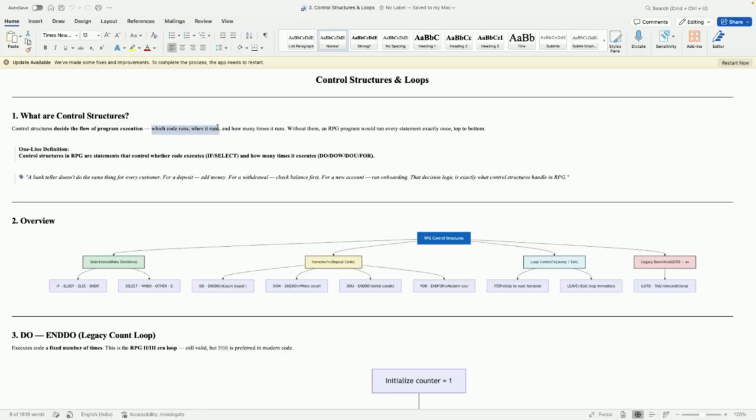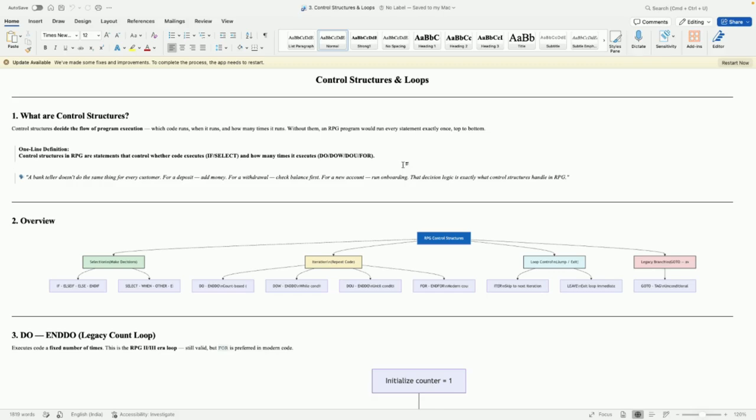Control structures decide which code runs, when it runs, and how many times it will run. Without them, an RPG program would run every statement exactly once, top to bottom. Control structures include do loop, do while loop, do until loop, if else condition, select and when conditions, for and end for.